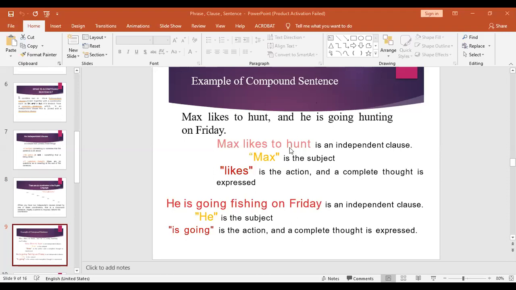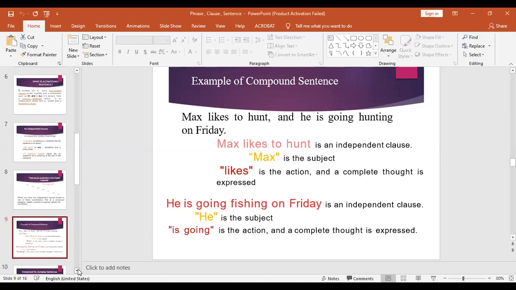So Max likes to hunt is an independent clause. Max is the subject, likes is the action, and a complete thought is expressed. He's going fishing on Friday is an independent clause. He is the subject, is going is the action, and a complete thought is expressed. So remember, a compound sentence has two independent clauses. When you write these two clauses separately, they make sense, they convey a complete idea and thought, and they are joined by one of the FANBOYS words.